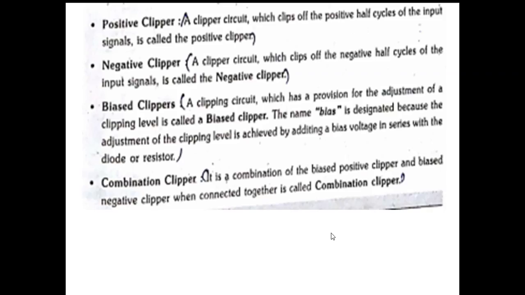It is a combination of biased positive clipper and biased negative clipper, which when connected together is called a combination clipper. The combination of these two is called a combination clipper. It is also called a double-ended clipper.